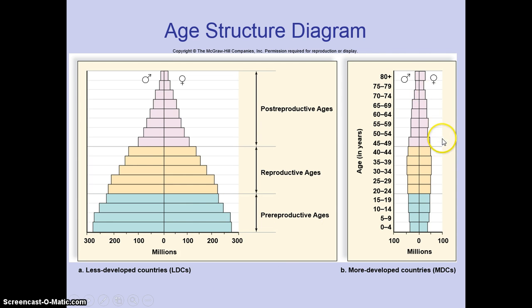And you notice too that in our older generations, we're starting to see an increase as well, as many older as we have the middle class that's still working, which is a Social Security issue on top of that. So lots of differences in the age structure diagrams between the lesser developed countries and the more developed countries. That's going to conclude the first 2 sections of this chapter, so let's do some activities in class that will help reinforce these ideas.